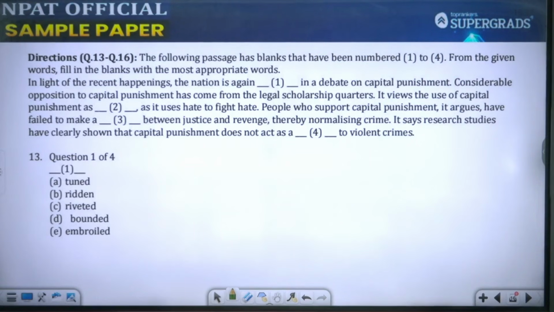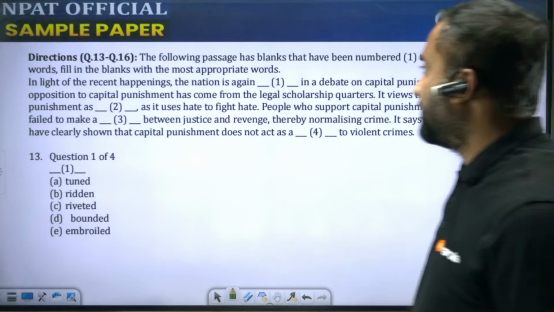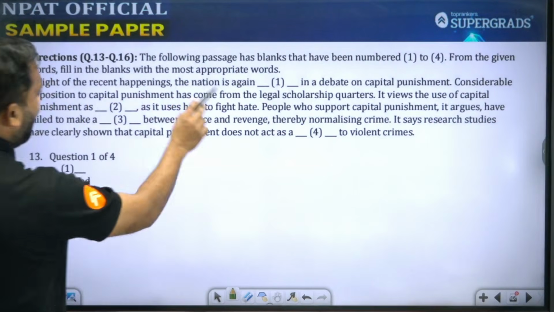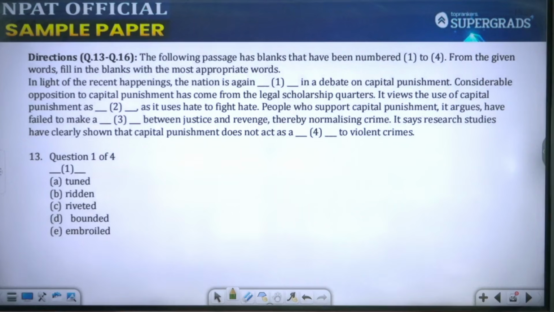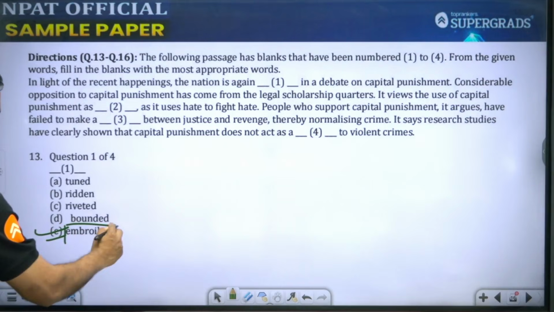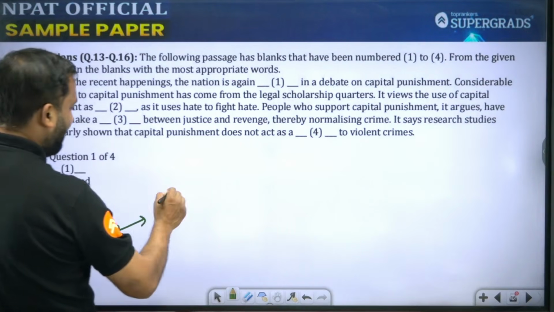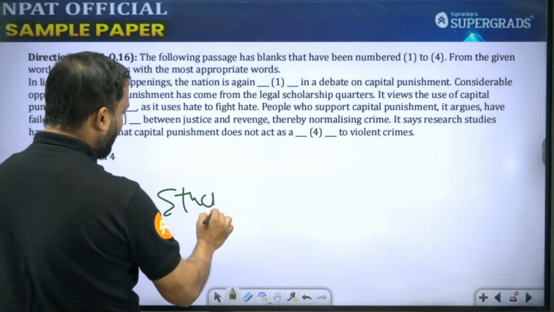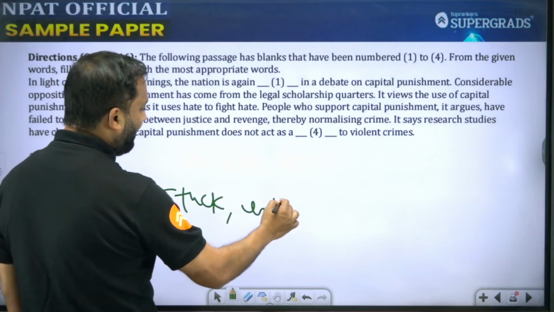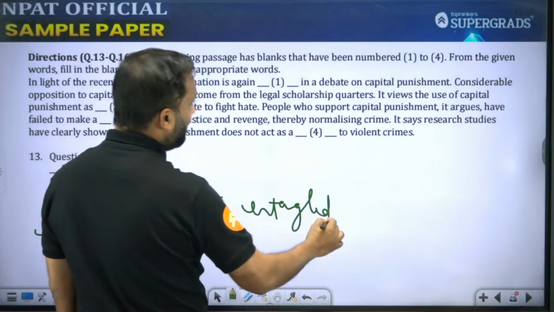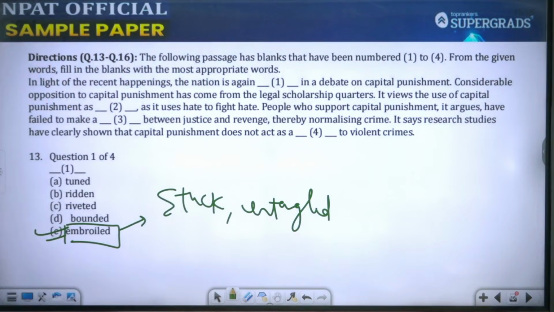This is a vocabulary-based cloze test. Cloze test में क्या होता है? कुछ blanks आपको given होते हैं. So in this vocabulary-based cloze test, in the light of recent happenings, the nation is again dash in the debate on capital punishment. So it is again embroiled in a debate. Embroiled, you could say stuck, or you could say entangled in a problem again. So embroiled in the debate of capital punishment.